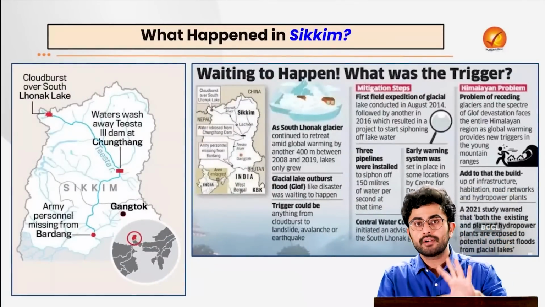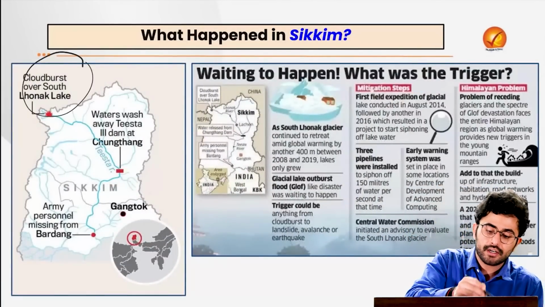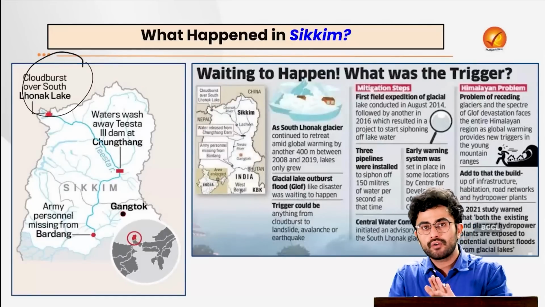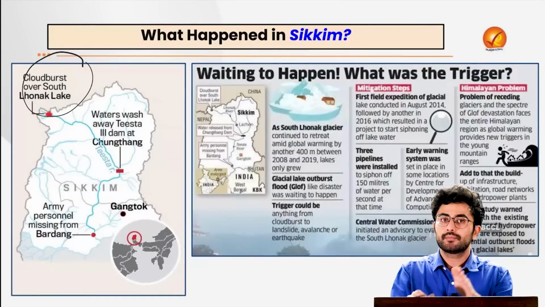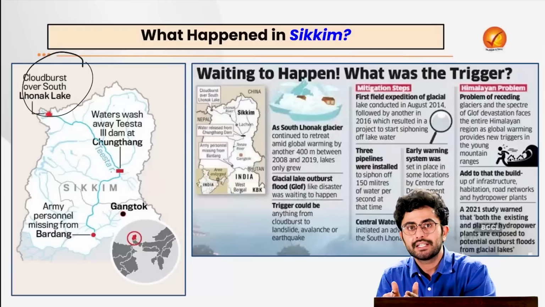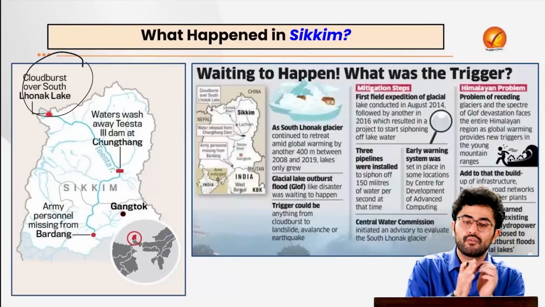However, initially the government was claiming that it had been caused by the cloudburst. However, over a period of time, we realized that it was actually caused by the calving of the glaciers because of the impact of global warming.